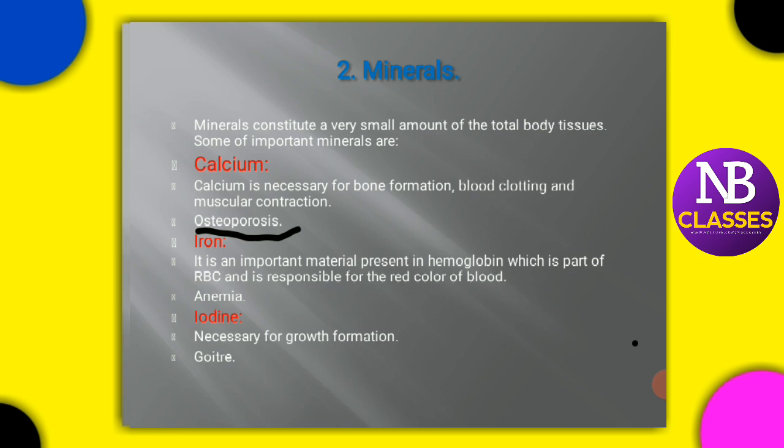Here, the absorption and utilization of iron is very poor. Sometimes it's not that we don't take food containing iron. We do, but its absorption and utilization becomes very poor because of certain naturally occurring constituents in food, which are called oxalates and phytates. These are the inhibitors of iron.